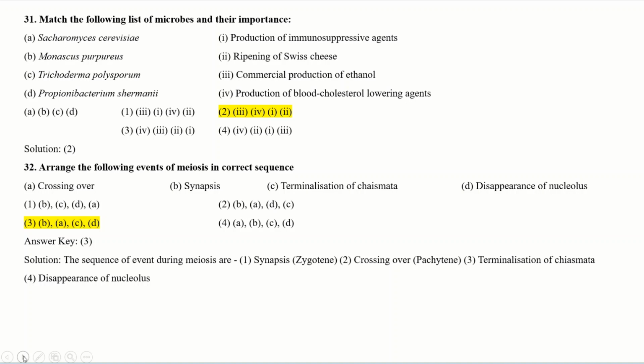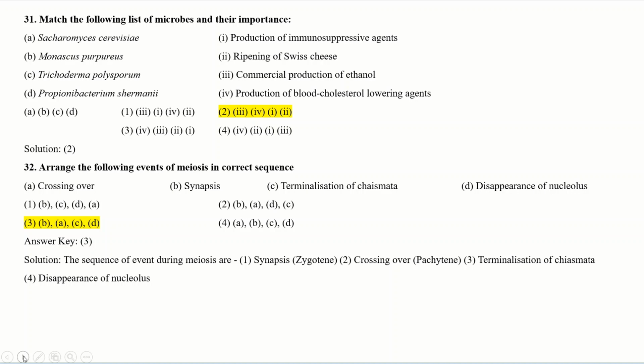So the solution or the explanation for this is that the sequence of events during the meiosis are synapsis, zygotene, which is the first stage, then crossing over, pachytene, which is the second stage, then terminalization of chiasmata, and then disappearance of the nucleolus.